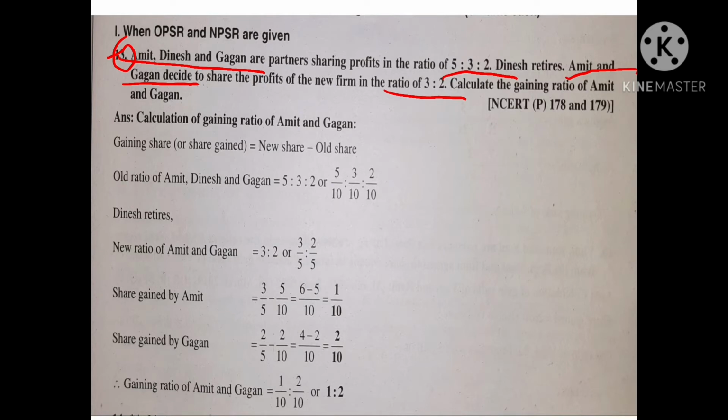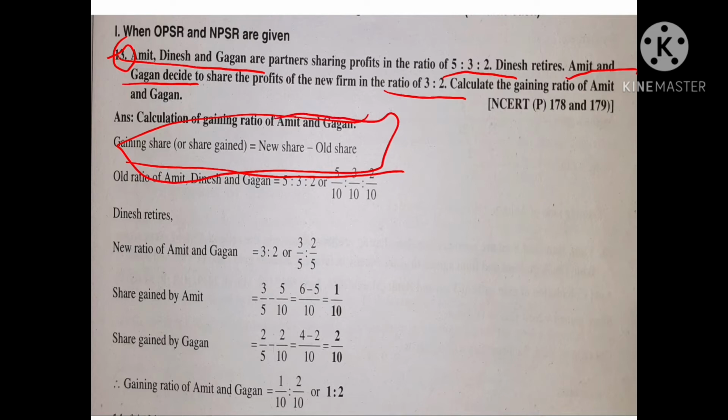That means in this problem, the old ratio is provided, 5:3:2, and the new ratio of the remaining partners is provided, 3:2. So two pieces of information are provided, so using the formula directly we can calculate gaining ratio or gaining share. Share gained is equal to new share minus old share. That is the formula. Make note of this formula.